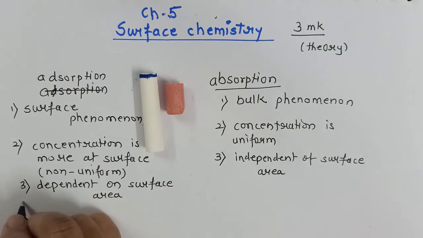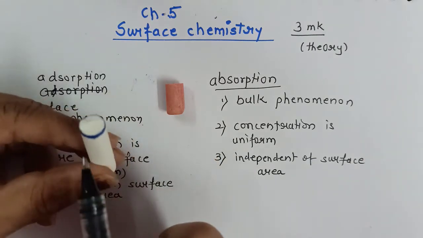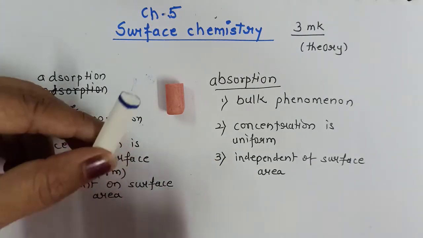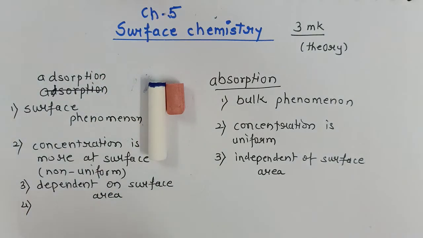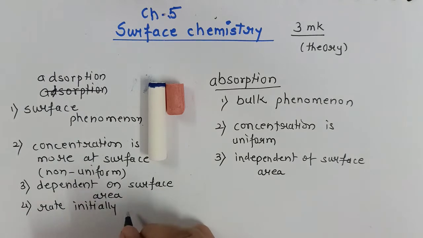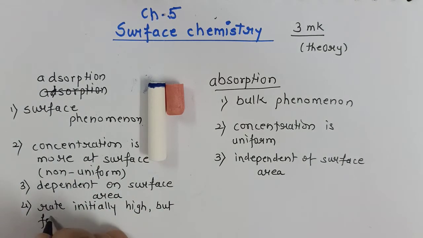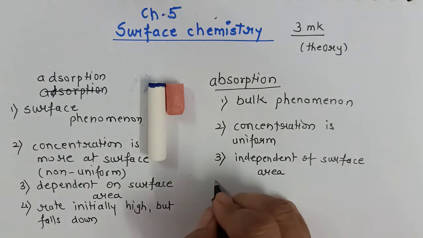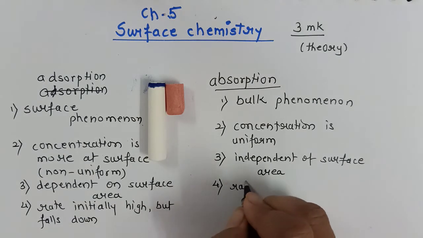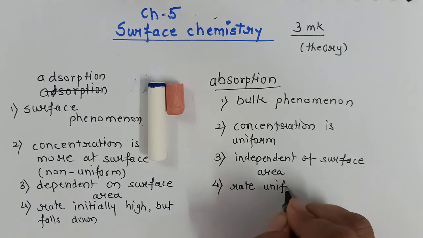Okay. Now what happens in case of adsorption? Once the surface area gets occupied by all the particles, the rate of adsorption will be affected, and therefore we will say the rate of adsorption initially is high but then falls down. Why? Because the surface area will be occupied by the other molecules. On the other hand, the rate of absorption is uniform.